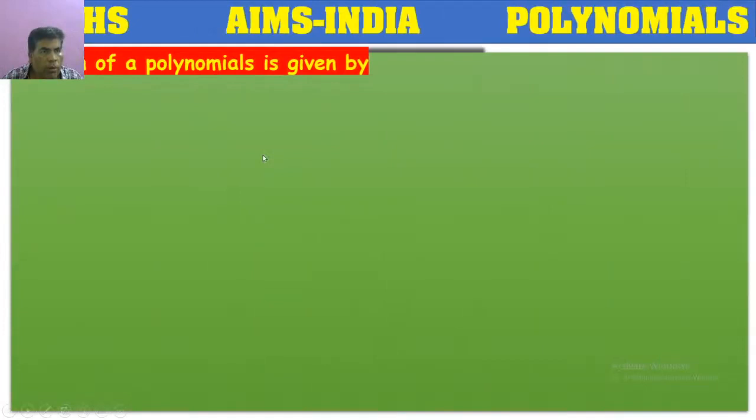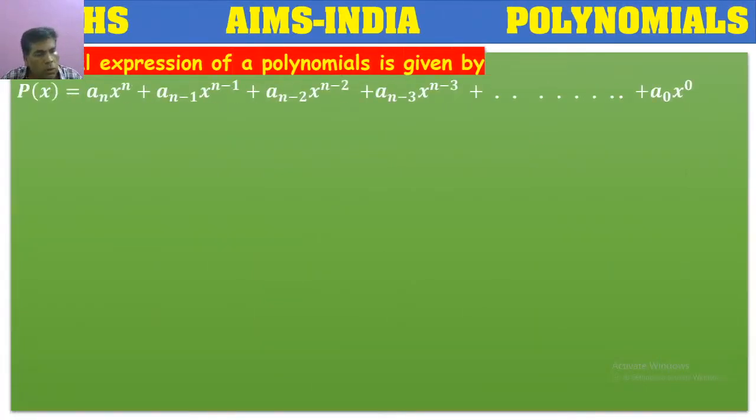So already we have told, polynomial means two or more terms. If two or more terms are there, that expression is considered as a polynomial. This is the general expression of a polynomial. Suppose on the left hand side we have p of x. Here p of x is the name of the polynomial, meaning we have defined a polynomial p in terms of variable x.